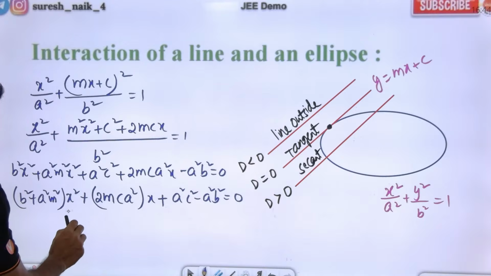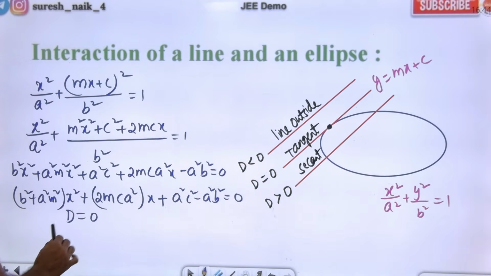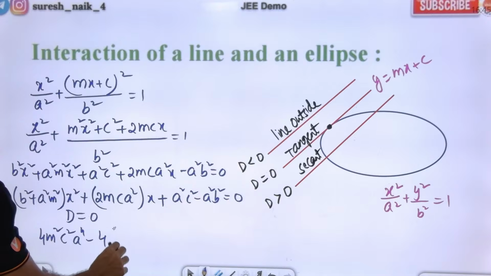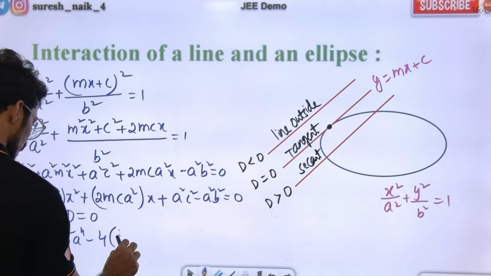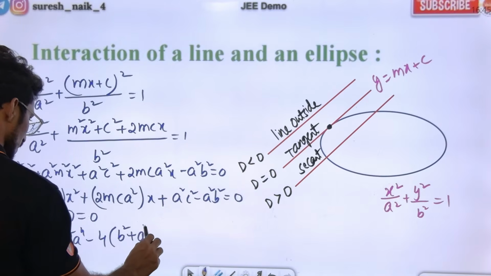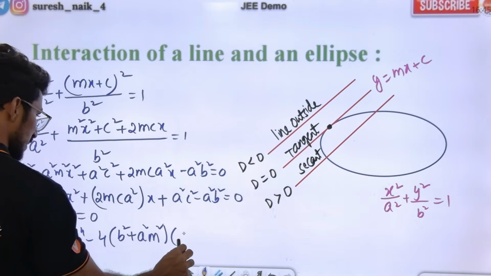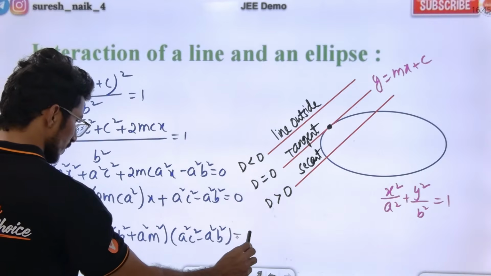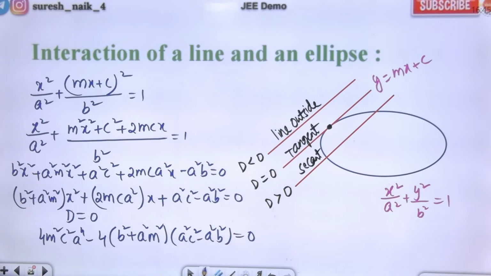The condition of tangency is discriminant equal to 0. Discriminant is B² − 4AC. B² means 4m²c²a⁴, minus 4AC, is equal to 0. Yes or no? Are you clear guys?